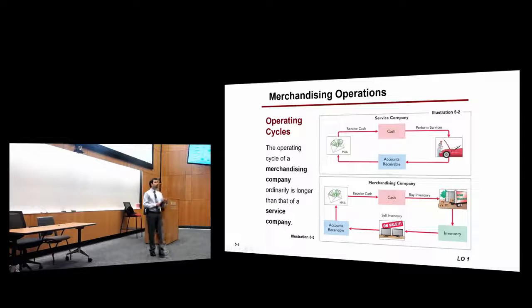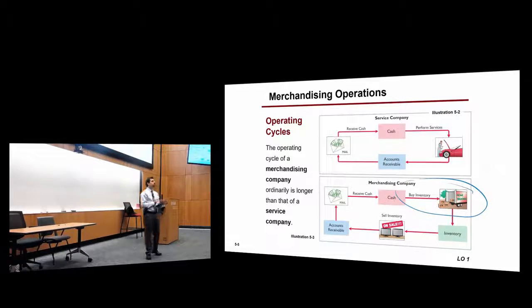Again, the operating cycle for the service company is shorter than that of merchandising companies. And why is that? With service companies, you do not have the step of buying inventory, this part here. It's not included. So what does it mean? You provide the service, you send the bill, you receive the payment, right? This is for service companies.